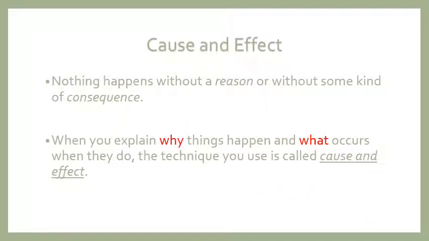When you explain why things happen and what occurs when they do, the technique you use is called cause and effect. So, for example, an action happened now. If I ask you why did it happen, and what happened after it, which I mean, what was the effect, what was the result, then I'm talking about the relationship or a technique called cause and effect. Okay, so whenever anything happens, when you ask yourself why and what happens at the end, you are using the technique called cause and effect.